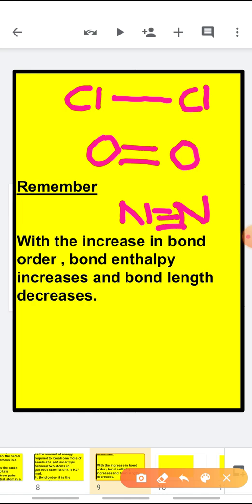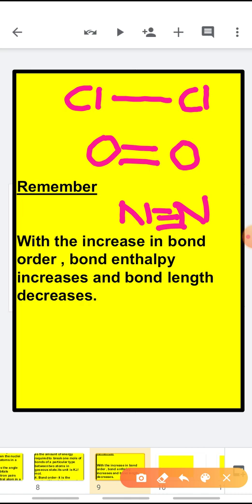Now see, a single bond, that means the bond order is less. The bond length will be more, bond enthalpy will be less. That means the long bond is weaker. Shorter bond is stronger. With the increase in bond order, the bond enthalpy also increases and the bond length decreases. A single bond will be long, a double bond will be shorter, and a triple bond will be shortest. The triple bond will have more energy, double bond will have lesser energy, and single bond will have least energy.